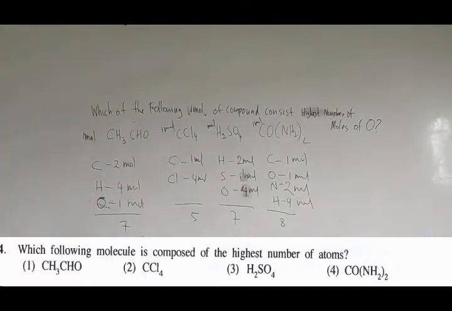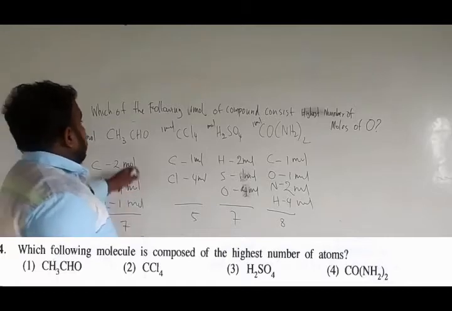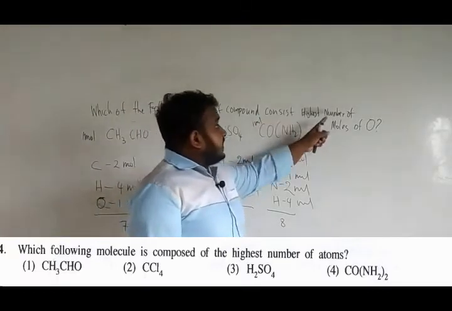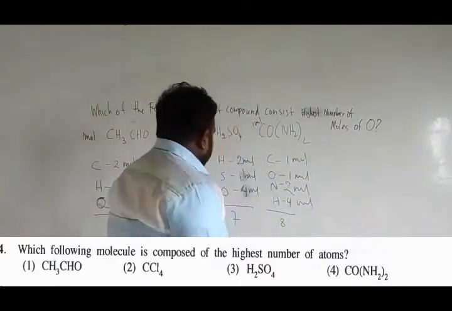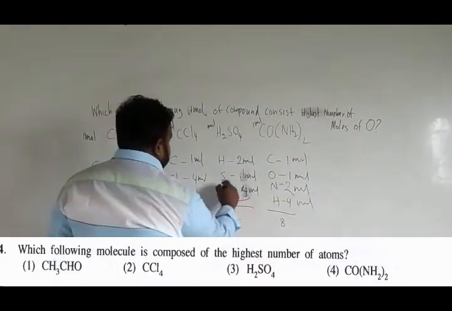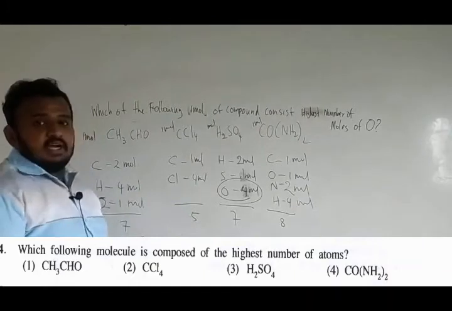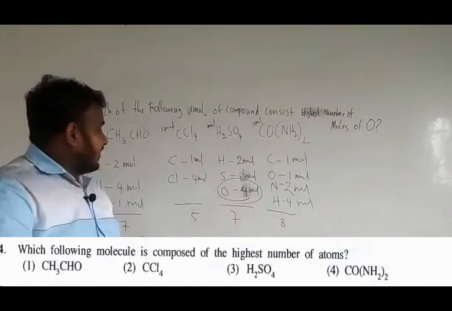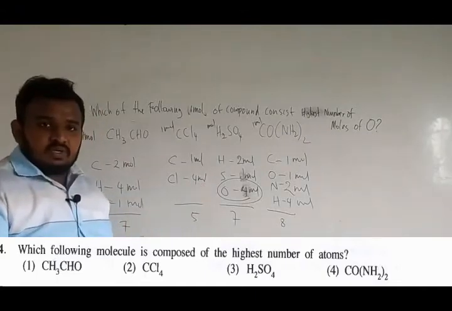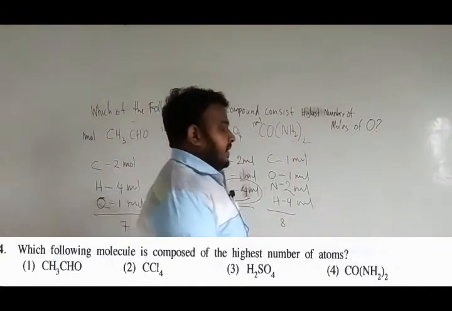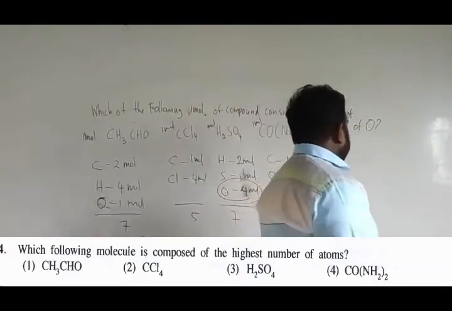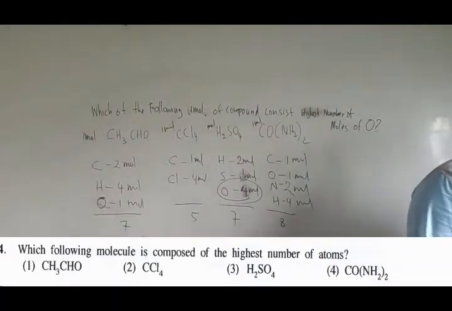So the question, which of the following 1 mole of compound consists of the highest number of moles of oxygen? Which one has the highest number of oxygen? H2SO4 has the highest number of oxygen. If they ask you the question in that way, the answer will be the third one. But the question given in your paper is not that. They have asked which has the highest number of atoms, so it goes to the fourth one.